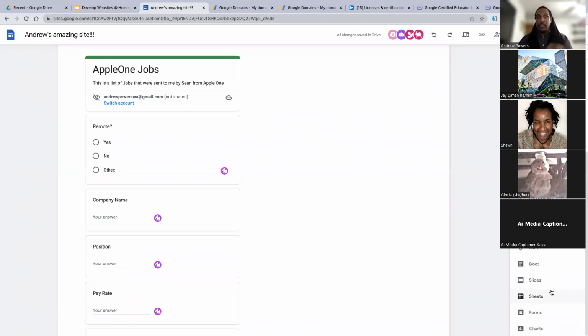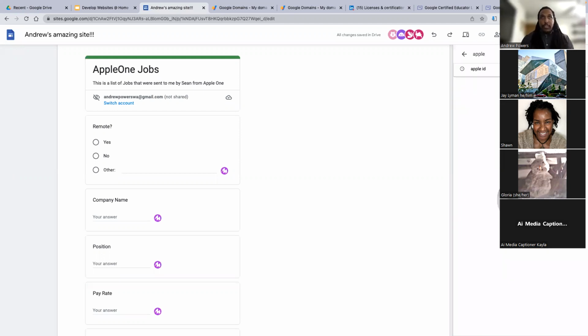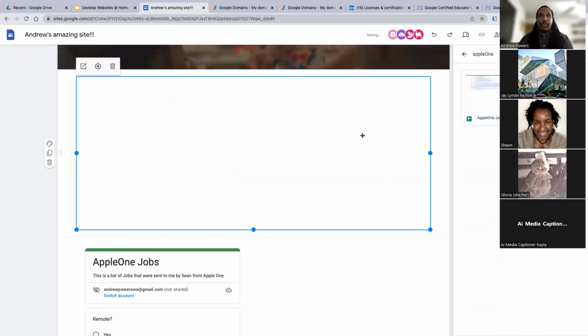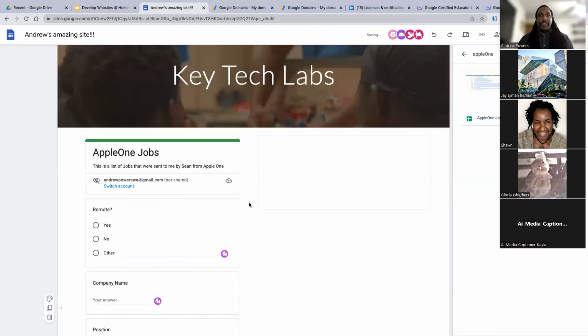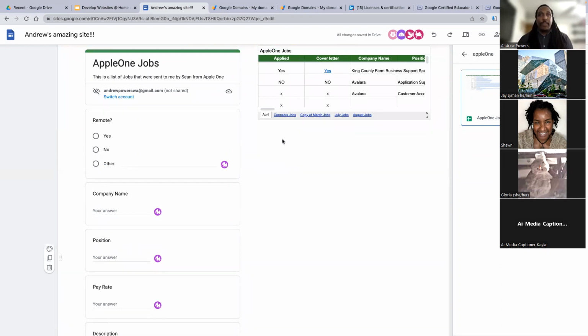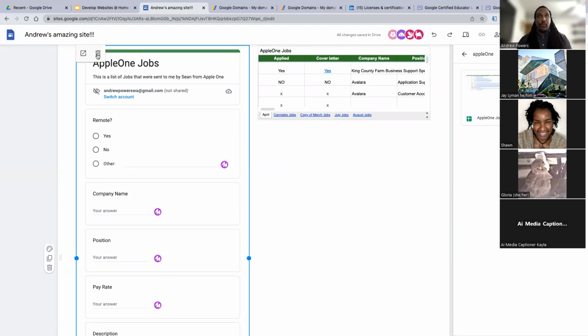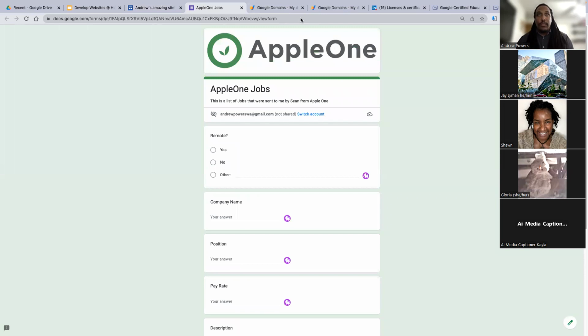And to that note, since I have this Apple One's job, I'm going to go down to Sheets and see if I can find this sheet associated with this form by just typing in the title. That might actually be it. So these are all the jobs I applied to. Ignore that. These failures. But what you can do with forms when you start one, let me just quickly jump in real quick. Let's see.